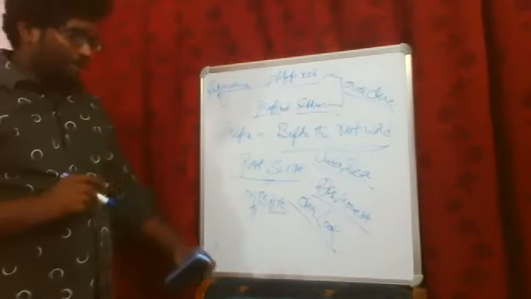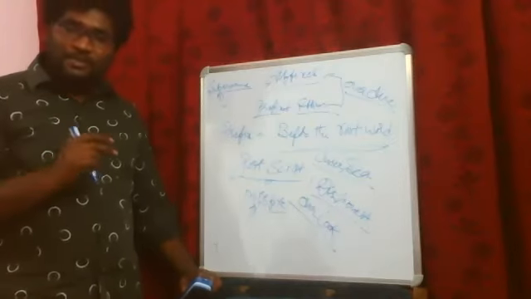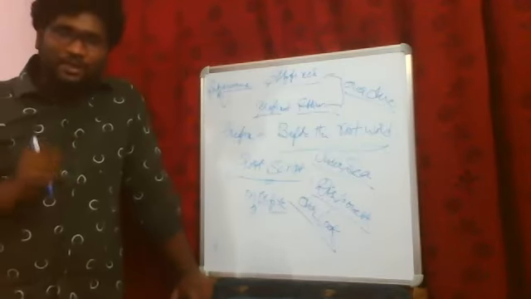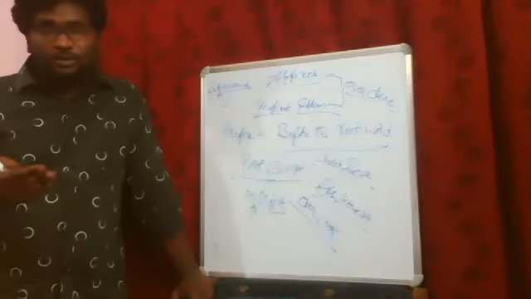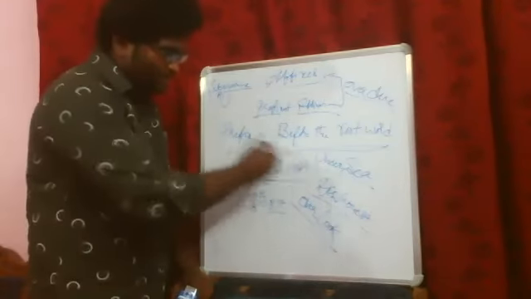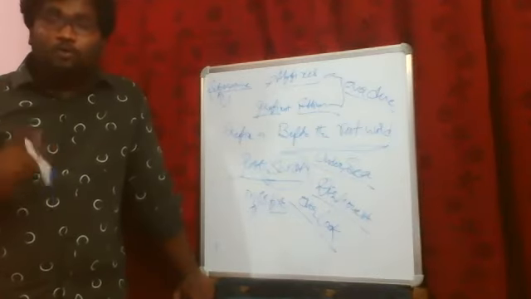Remember one thing. In word formation, we take the help of prefixes as well as suffixes. These prefixes and suffixes will help us create new words. This is how it's going to be. See here, the base word is script. Script is the main word, the base word or root word, as we say.